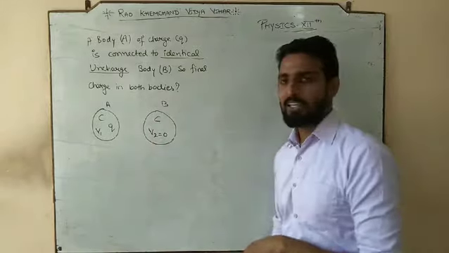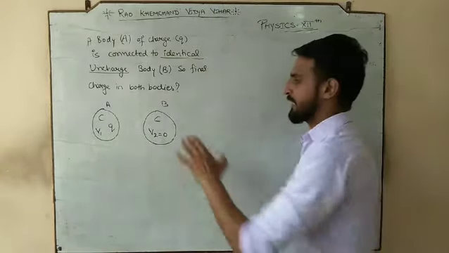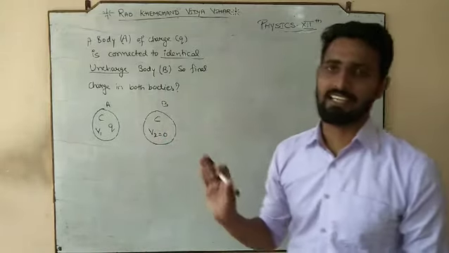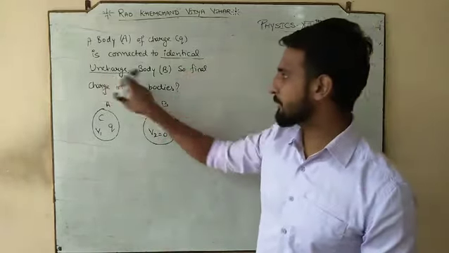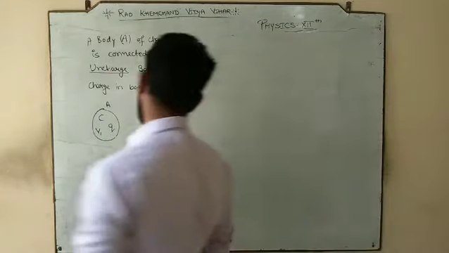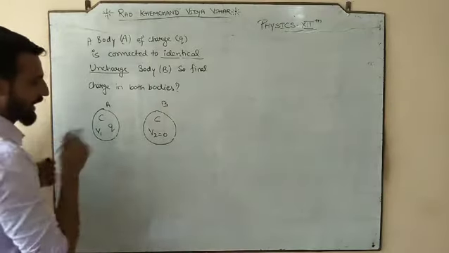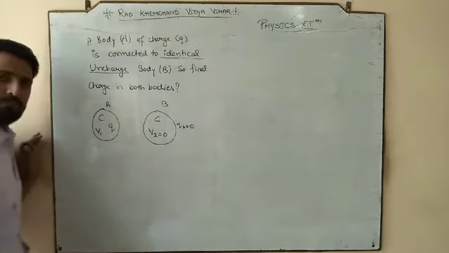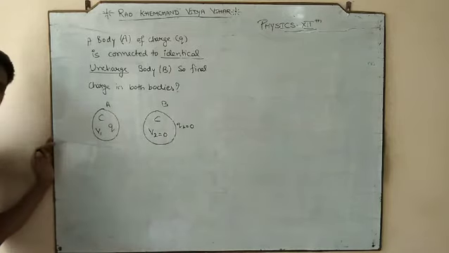We have a second body which is identical, so its capacitance, its ability to store charge, is similar to A. But the second body B is uncharged, so there is no charge in it. The charge in the second body is initially 0, so Q2 is 0. That's why the potential in the second body is 0.